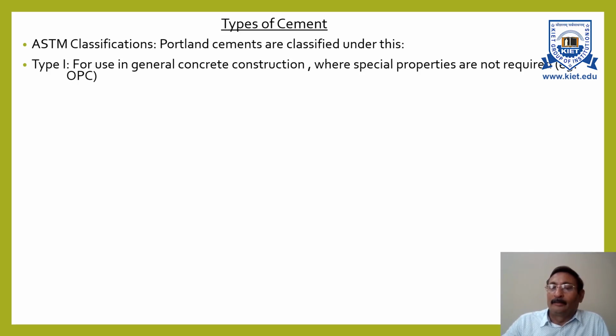In type 1, those cements are classified which are used for general construction purposes where special properties are not required. For example, ordinary Portland cement is classified under type 1 cement.